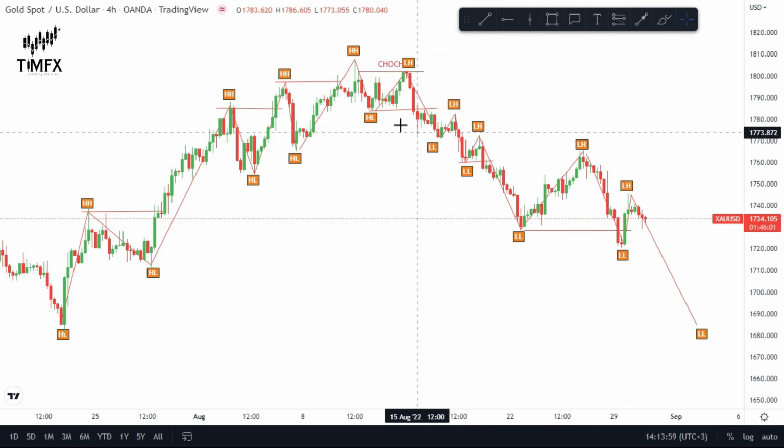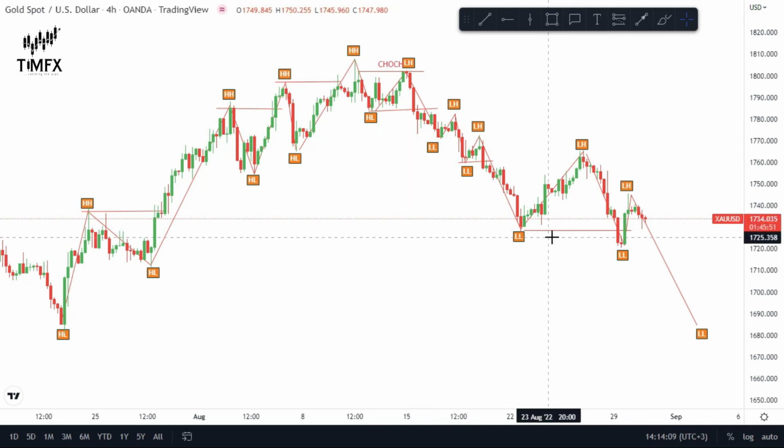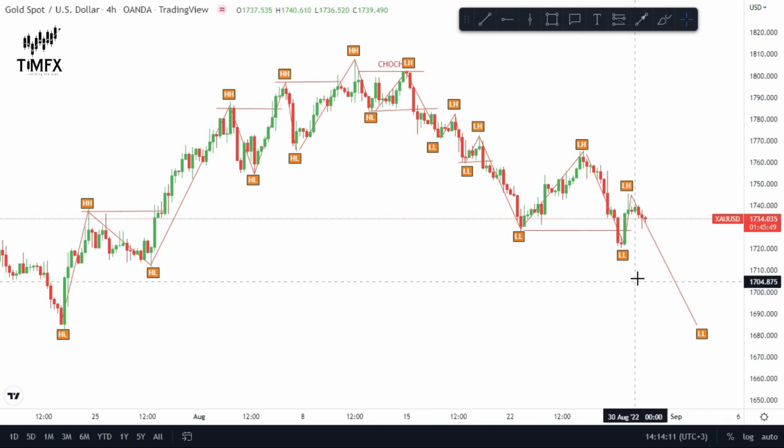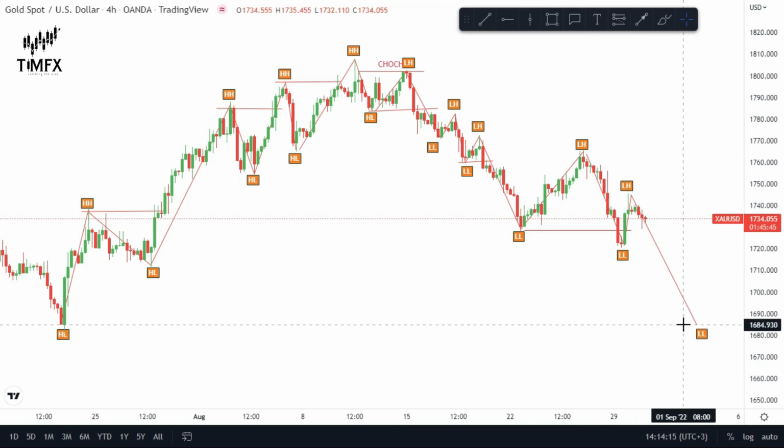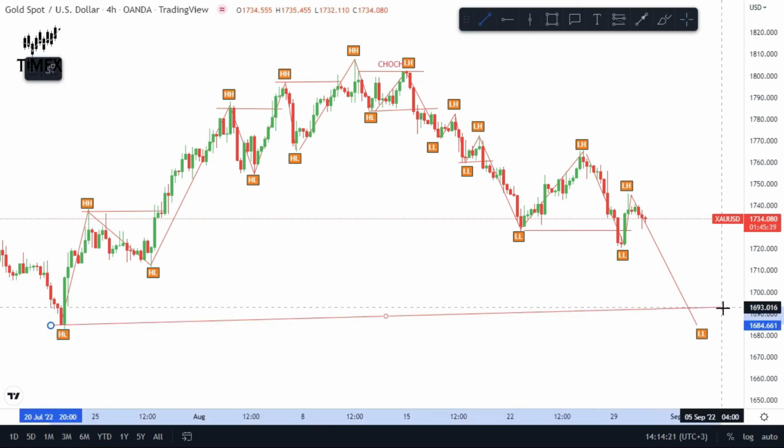Instead of it to maintain this, it broke below the previous lower low, creating a new lower low. This one broke through the previous lower low, creating a new lower low, and so on and so forth. So it is expected, based on this graph, that gold is still going to dip towards this region. And how did I get this place? I used the previous support region to determine it.